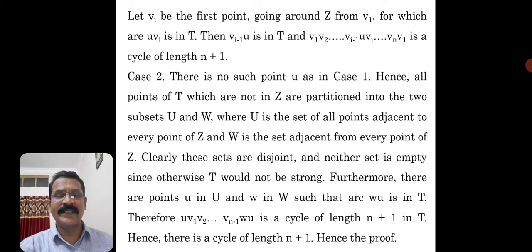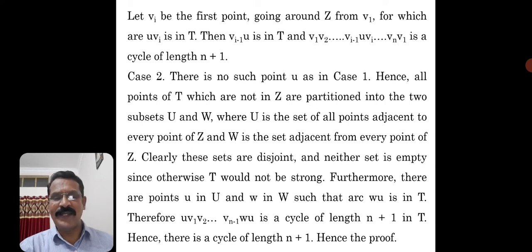Clearly, these sets are disjoint, and neither set is empty. So both subsets are non-empty and their intersection is phi, which means both are disjoint sets. Otherwise, T would not be strong. For that reason, these are two different subsets and both are non-empty.